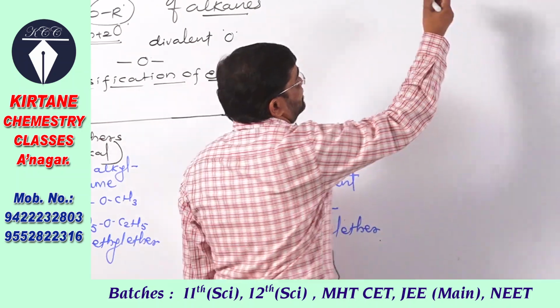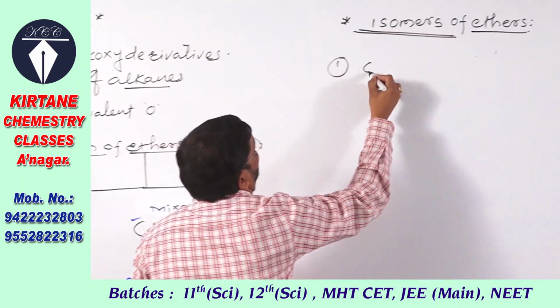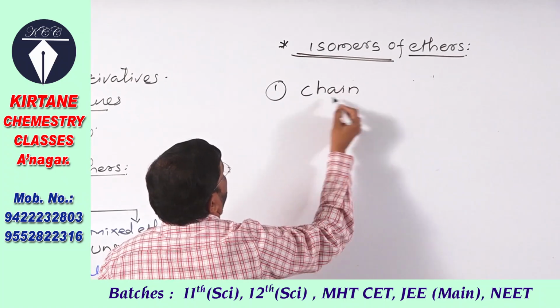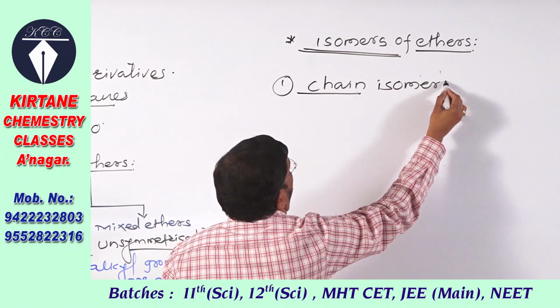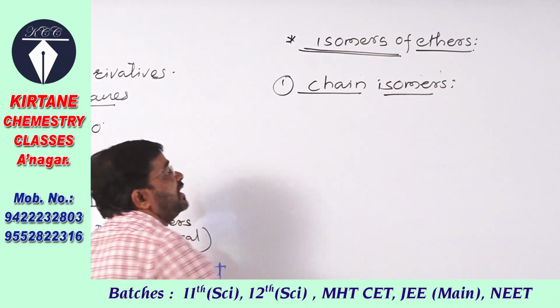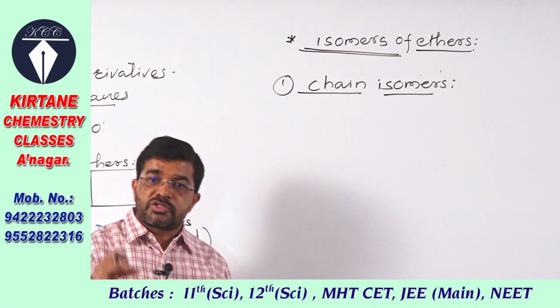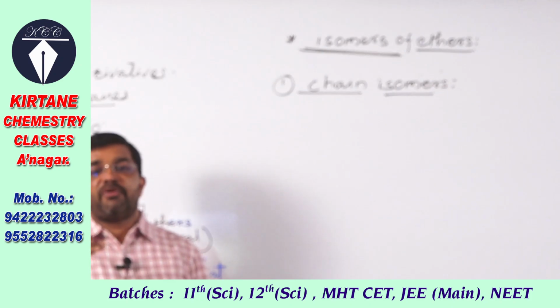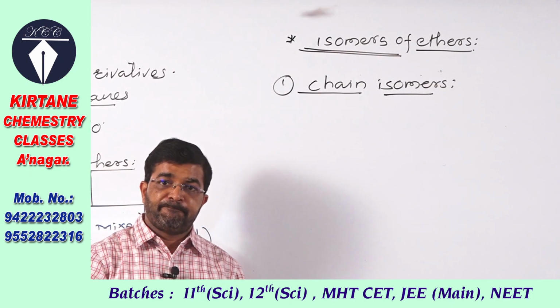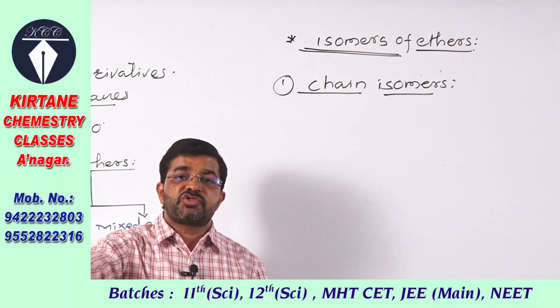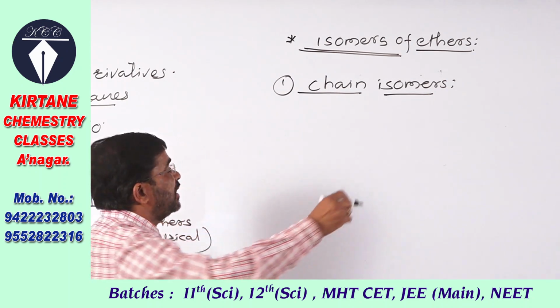Here see, the first type of isomer, which is a type of structural isomer, is the chain isomers. In this, the molecular formula of two or more ethers is the same, but they have different structure, different chain of carbon.